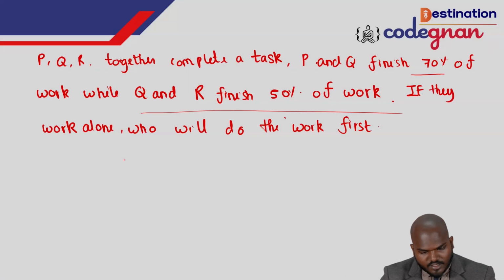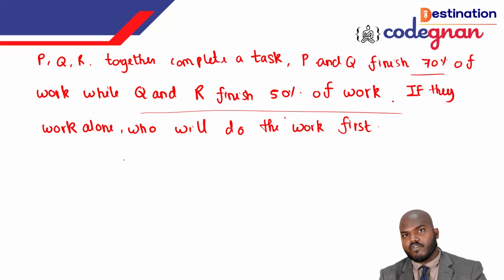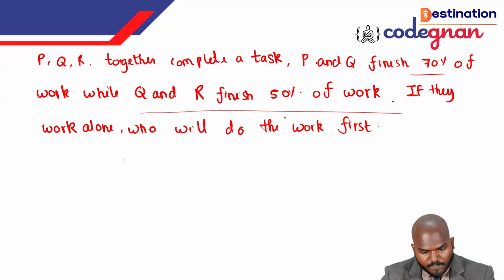There are three different people, P, Q, R. They are together completing the work. P and Q complete 70% of the work, while Q and R finish 50%. Then the P and Q combination is faster than the Q and R combination. Once P, Q and R reach 50%, P and Q reach 70% of the total. If you compare these, who will finish the work completely is what they are asking.